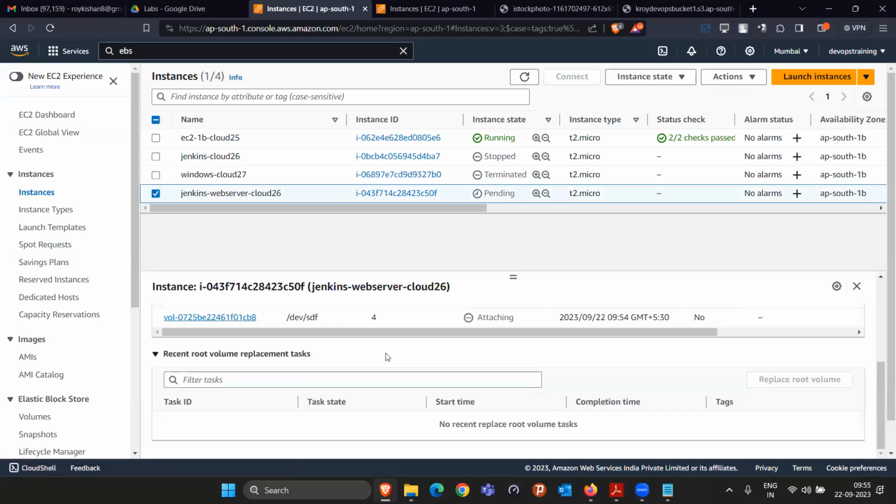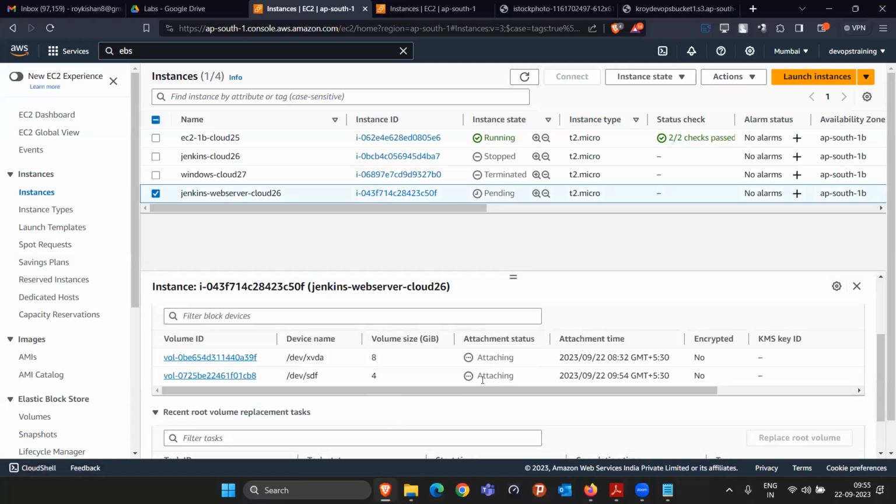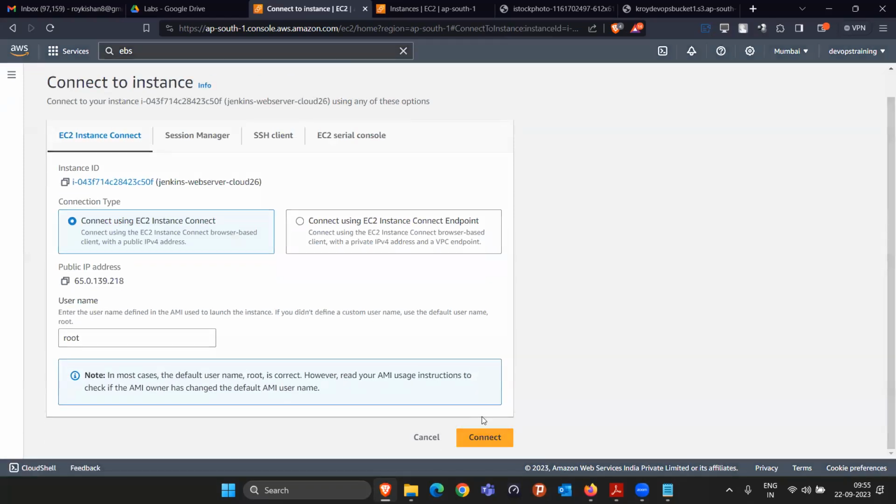So see here, I attach this 4 GB volume. Currently it is in the attaching state. Okay. Since the 4 GB volume is attached here and it is exactly the same storage, whatever files we stored in this 4 GB hard disk or pen drive will be visible inside this machine also, as we were seeing previously in the other machine. So I'm connecting to this machine.